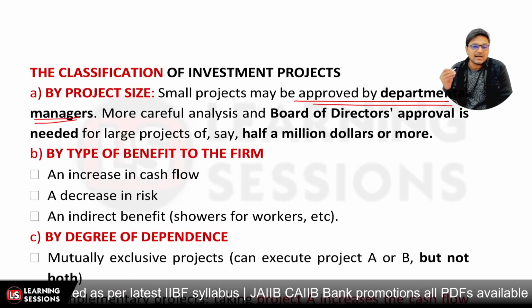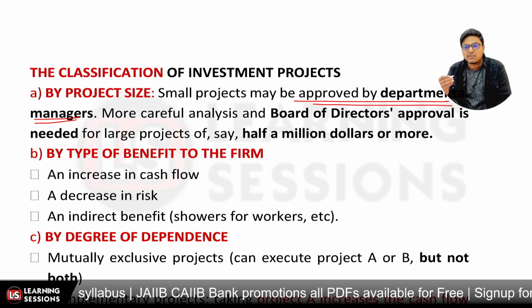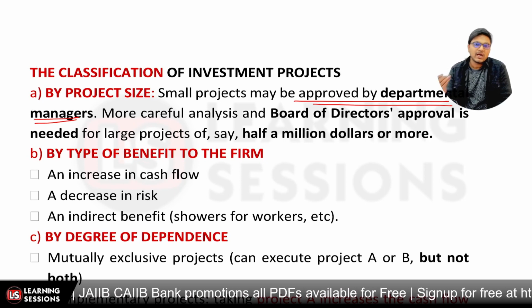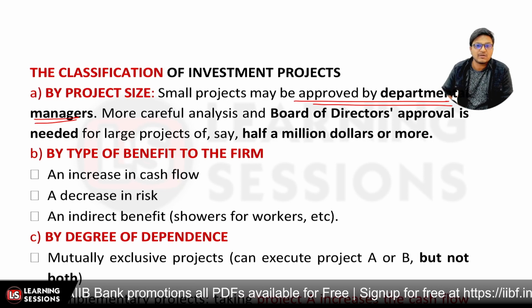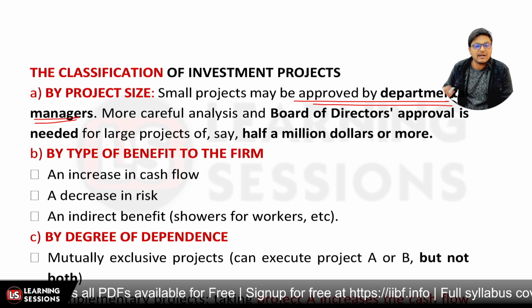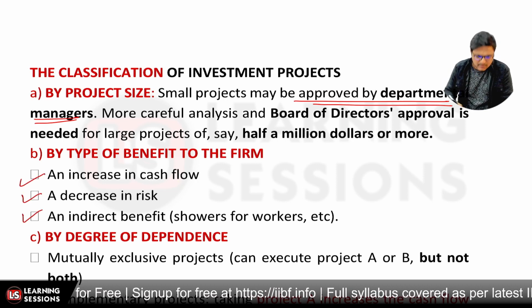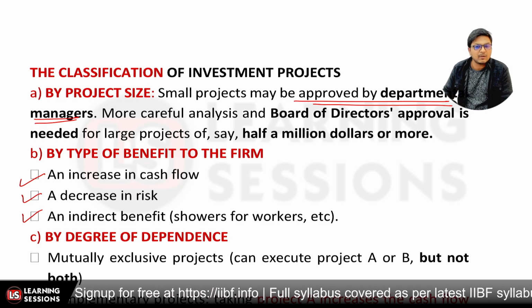Now it may be the case that the particular project is not having that much benefit. It may be the case that a project may be increasing the cash flow. It may be the case that a project may be decreasing our risk. It may be the case that it may be having an indirect profit or indirect benefit, right? So that particular case is related to the benefit to the company. So we can say there are different types of projects depending on that.